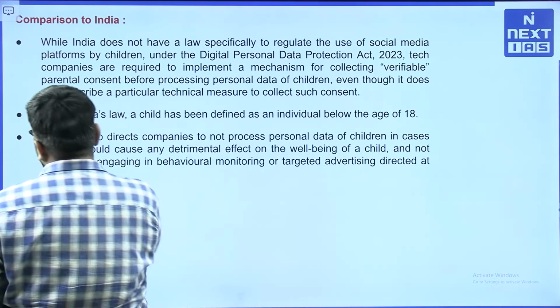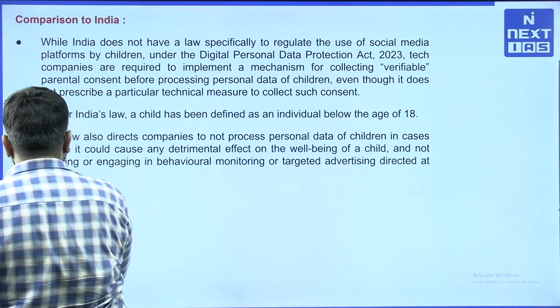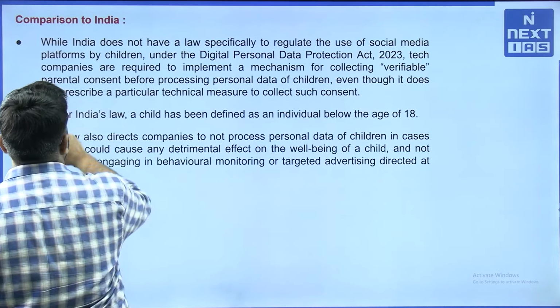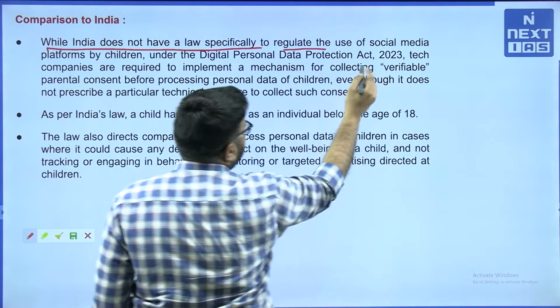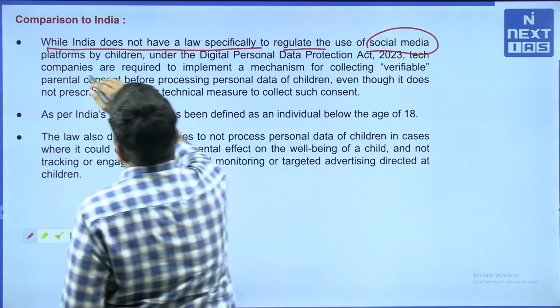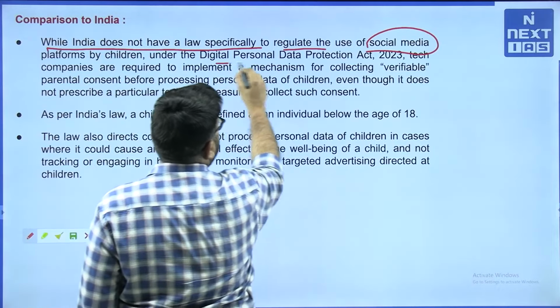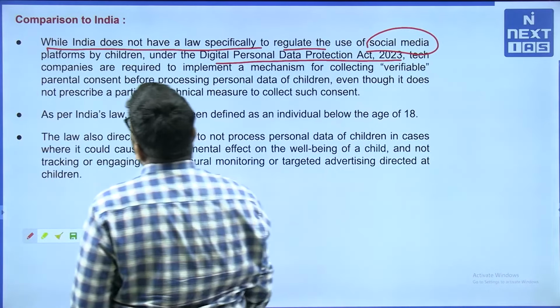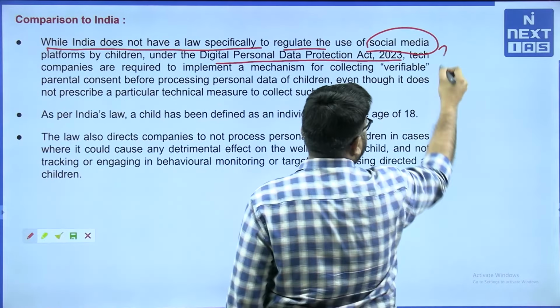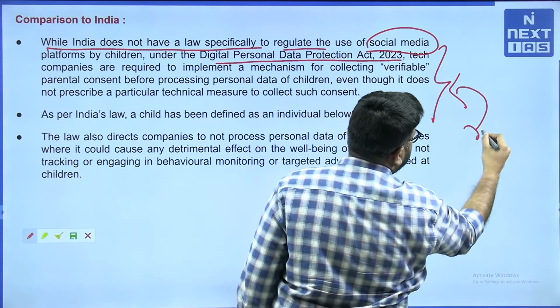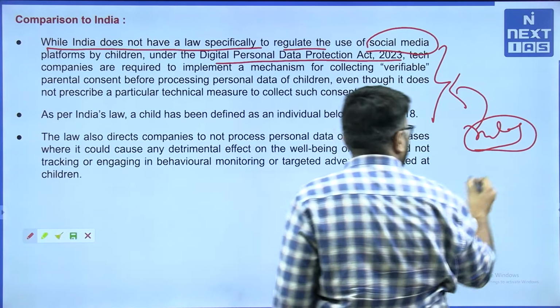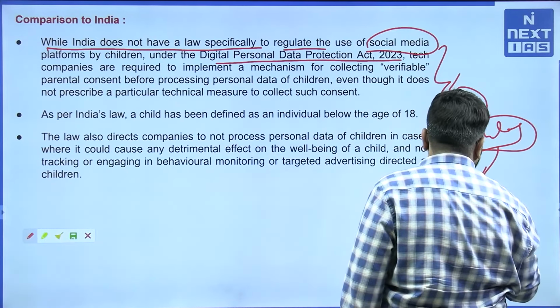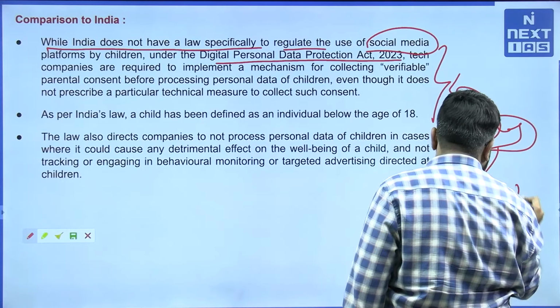Comparison to India, obviously, is very pertinent in this regard. While India does not have a law specifically to regulate the use of social media platforms by children, under the Digital Personal Data Protection Act 2023 and the rules, which in recent times are being implemented now, there is parental control and consent.